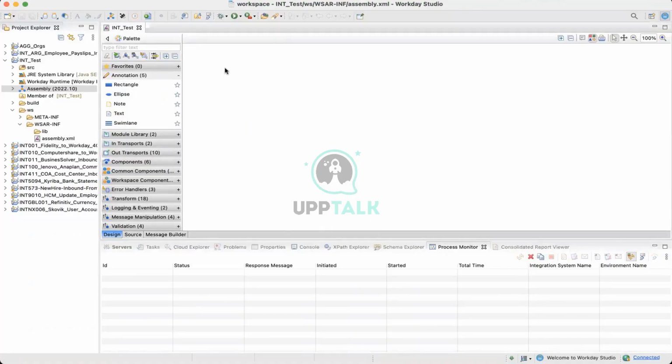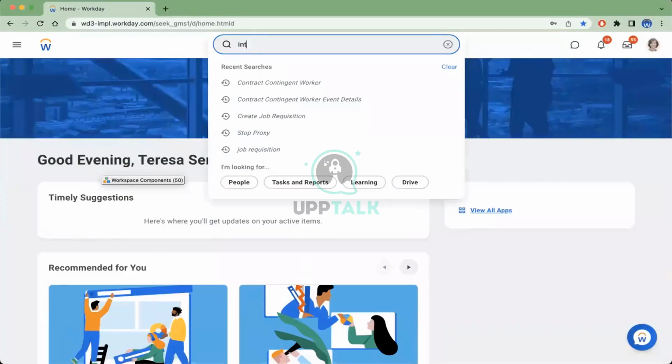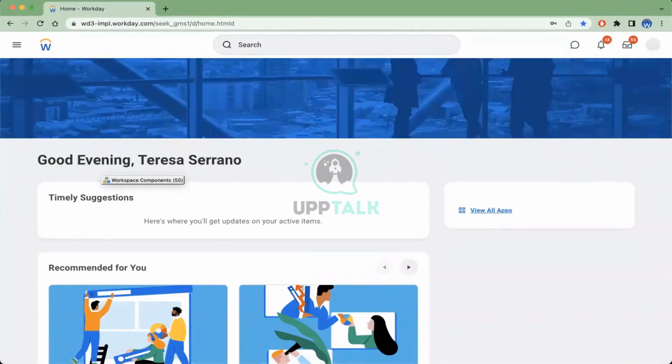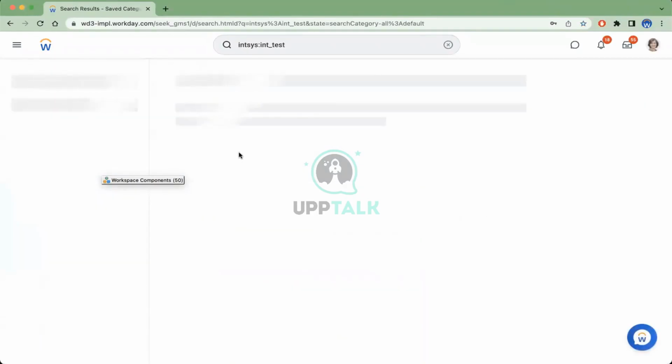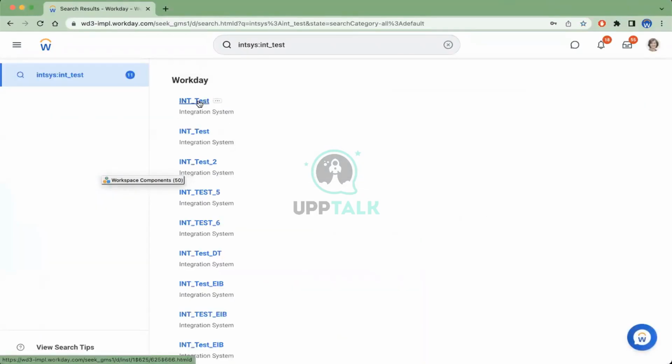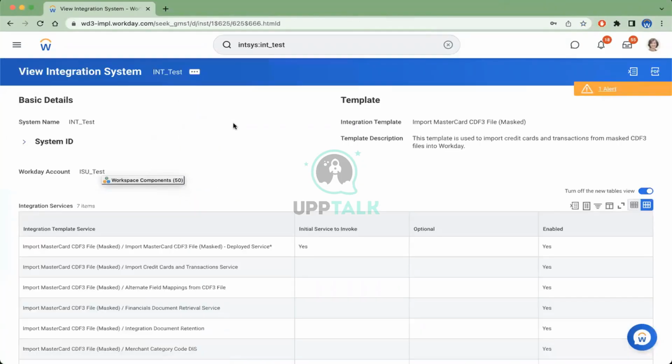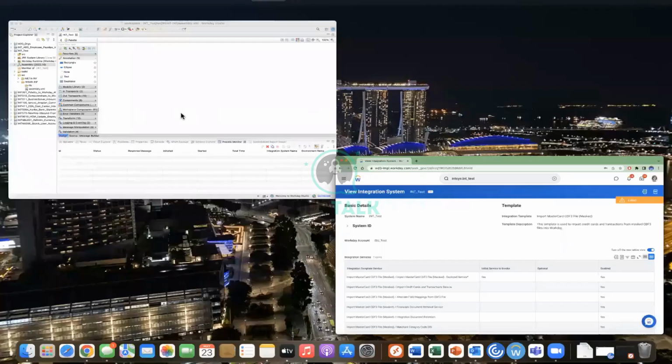Now let's see how it works. Let me try searching this int underscore test. Do I have anything here? I have many integrations with this name. It's MasterCard and all that. I think let me change the name.